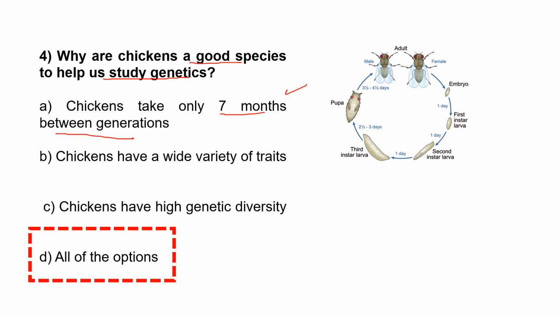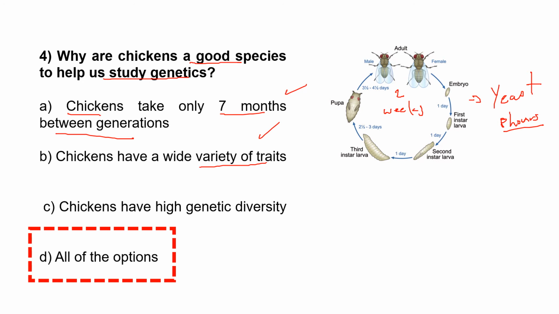It's not as short as fruit flies, which take about 2 weeks for a new generation, or yeast, which we talked about last time, that takes every 8 hours. Those breed even faster. But yeast is not as close to humans as chicken, so chickens have some advantage. Also, chickens have a wide variety of traits.